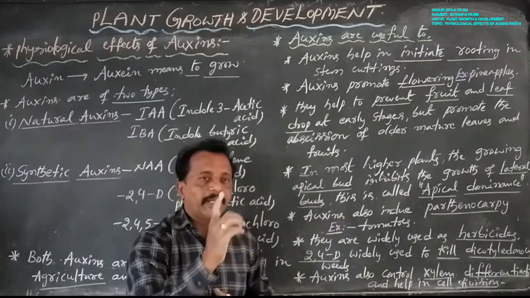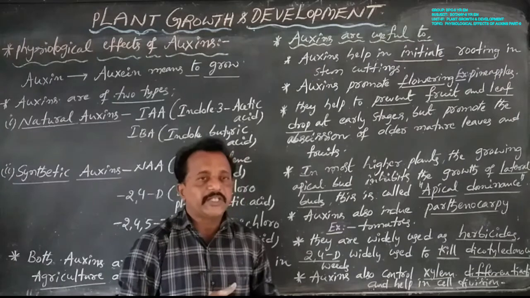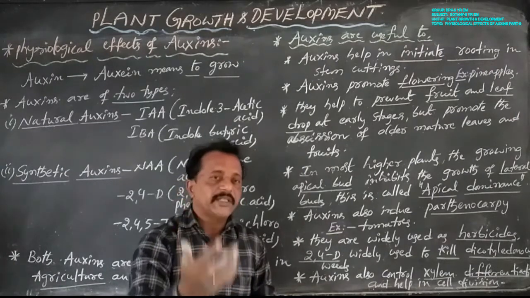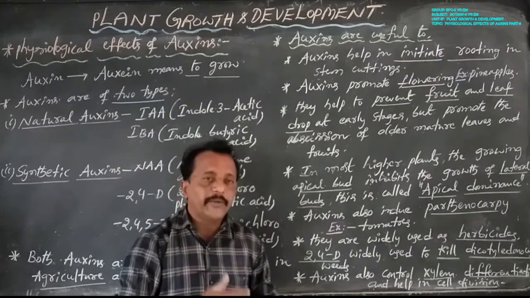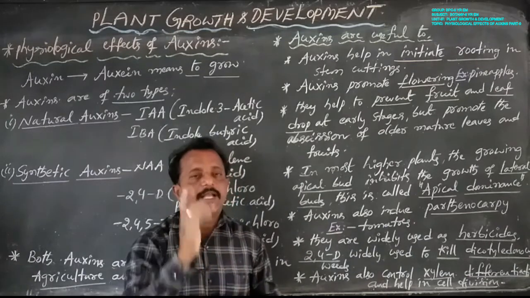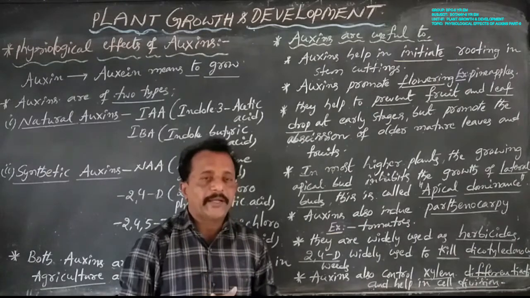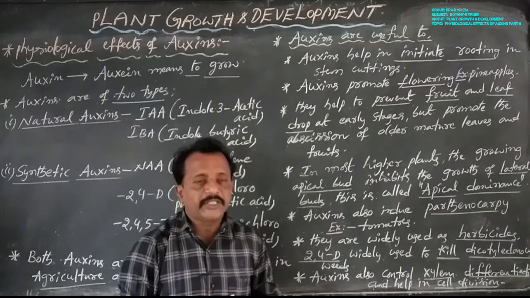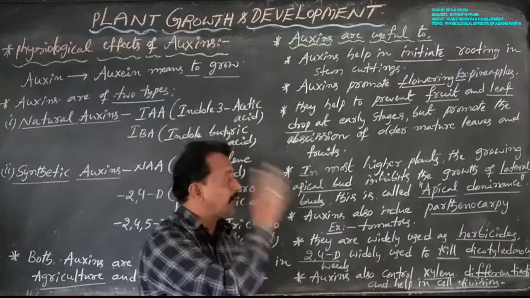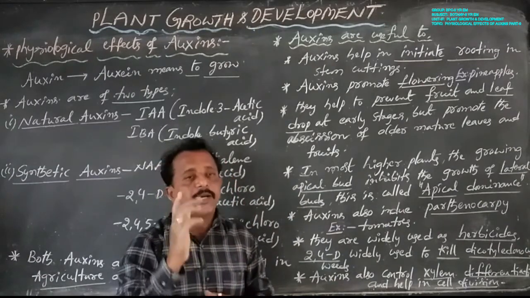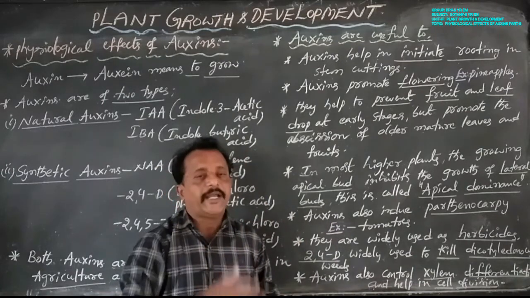Generally, one male gamete fuses with one female gamete. This phenomenon is known as fertilization. After fertilization, the ovary becomes fruit, the ovule becomes seed, and the zygote becomes embryo. But in some plants, especially tomato, banana, grape and watermelon plants, without fertilization the ovary becomes fruit. That is called parthenocarpy, and auxins, especially IAA, help in parthenocarpy.